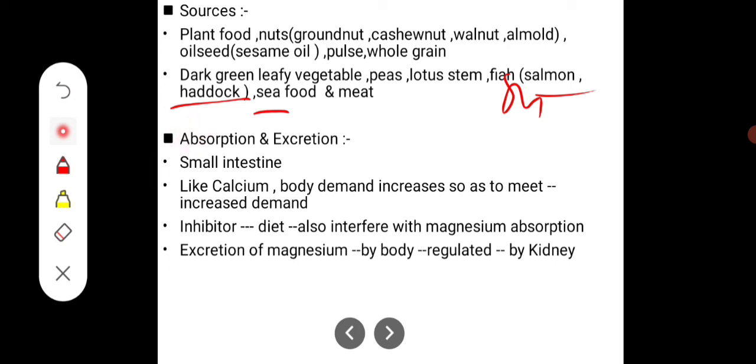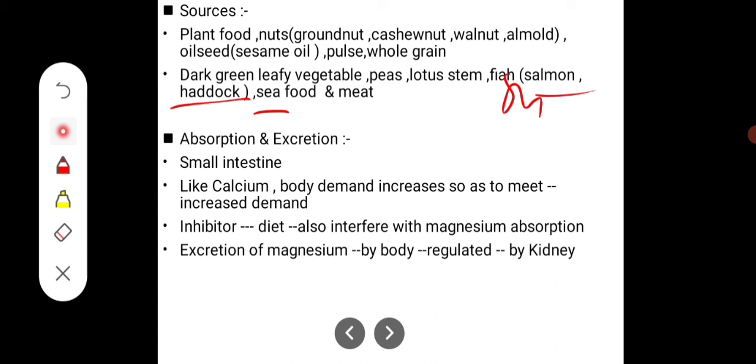Magnesium is absorbed from the small intestine, and like calcium, the body demand increases so as to meet the increased demand. Like calcium, during pregnancy and childhood the demand also increases because it helps in building bone.